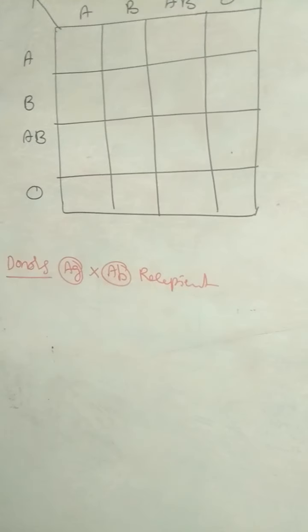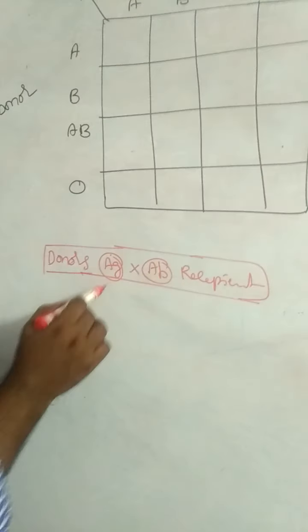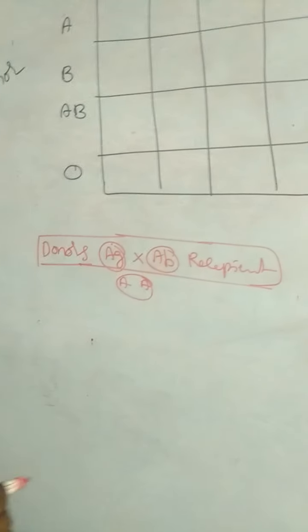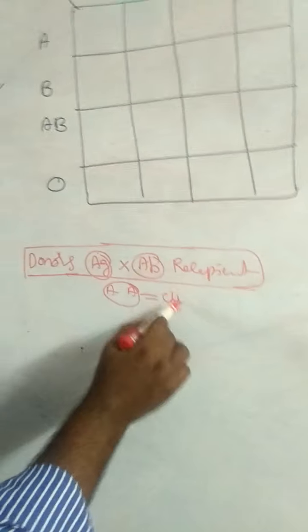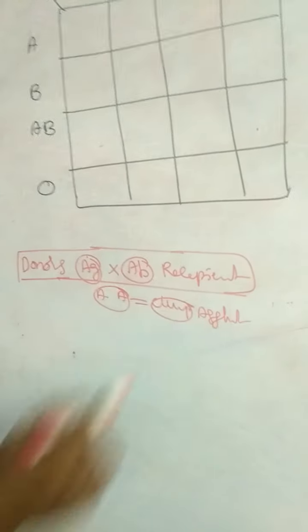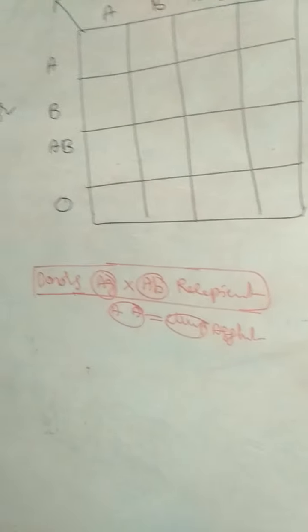This is the principle. We observe the donor's antigen and recipient antibody. The same antigen and antibody gives clumping or agglutination. So that blood group cannot donate to the recipient.